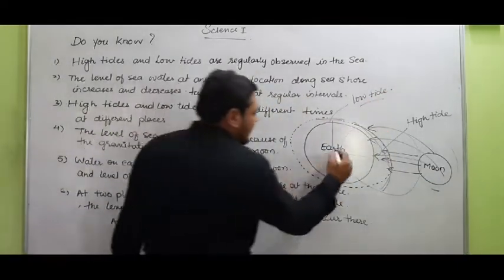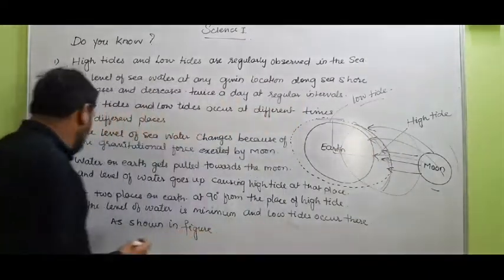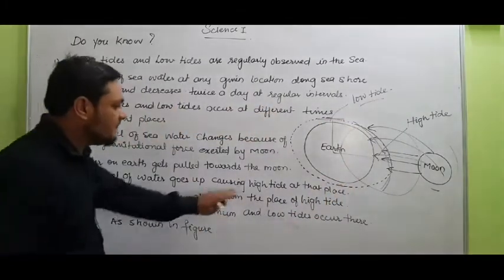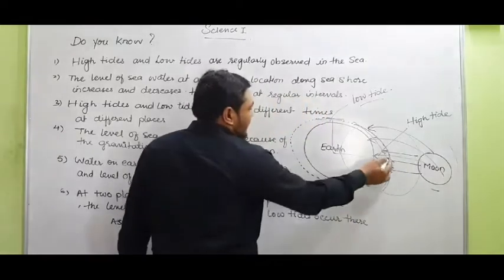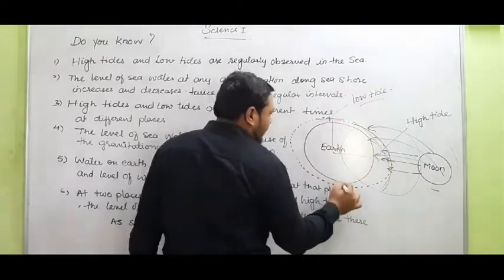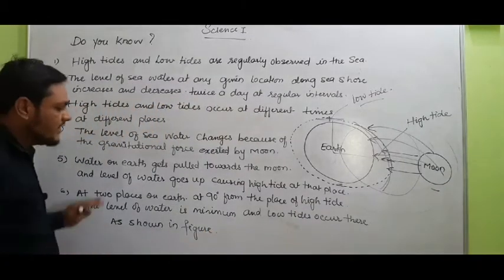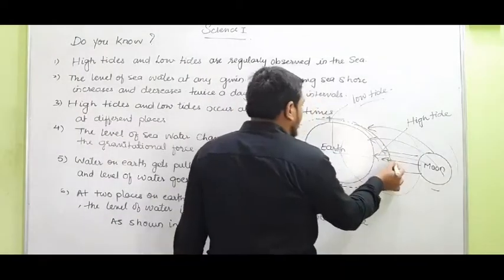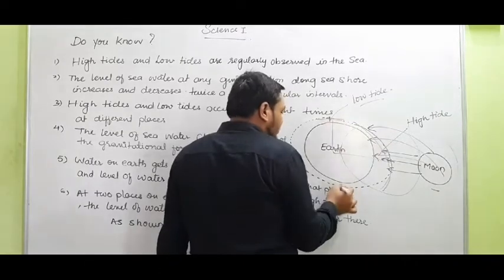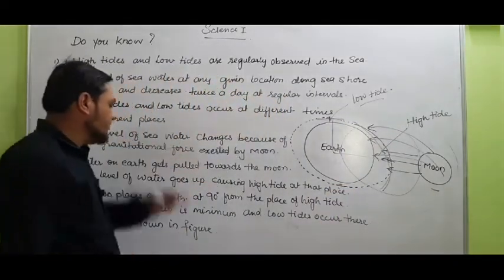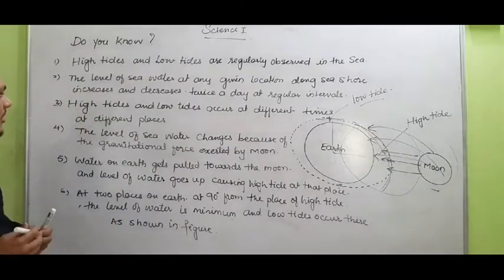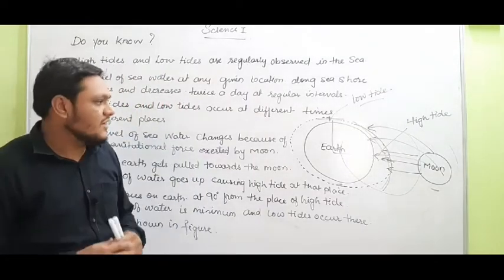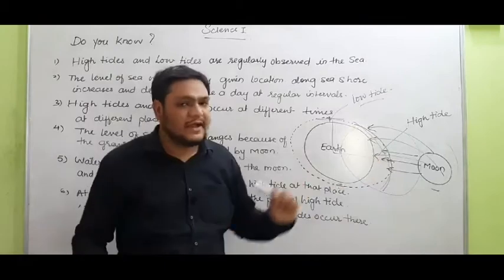So there is an angle of 90 degrees between the high tide and low tide places, at two places on the earth. This is the first place and this is the second place, at 90 degrees from the place of high tide. At the angle of 90 degrees from the place of high tide, low tide occurs, and the level of water is minimum there. You can see in the figure that exactly at 90 degrees, at both places, low tide occurs. In this way, high tide and low tide occur on the earth due to the gravitational force exerted by the moon.